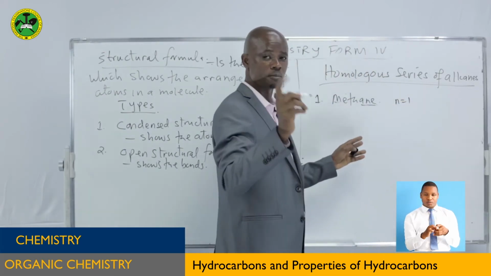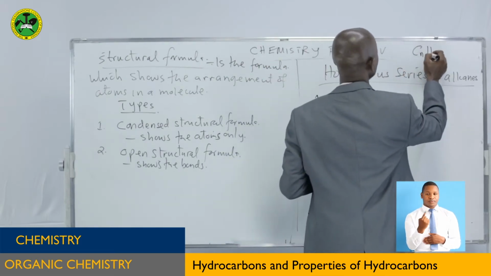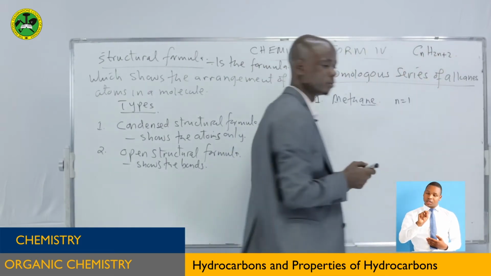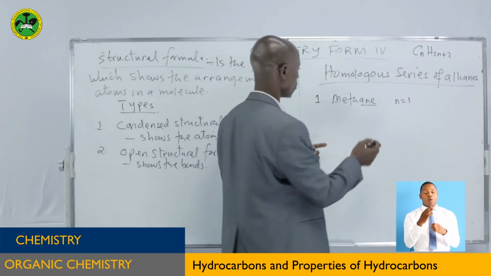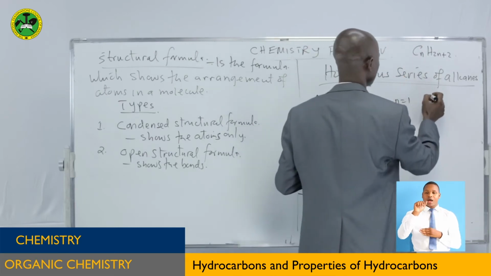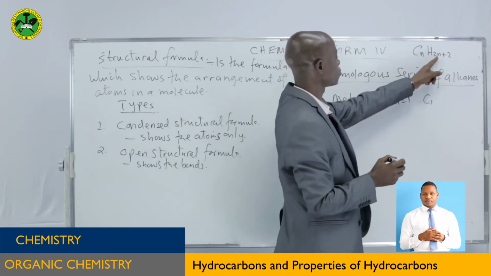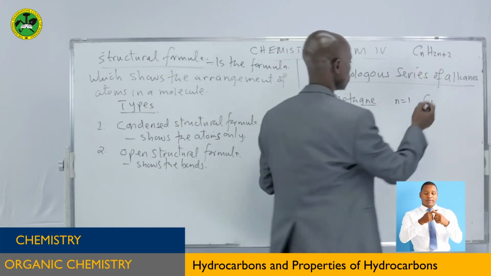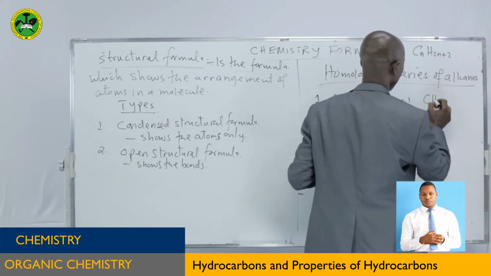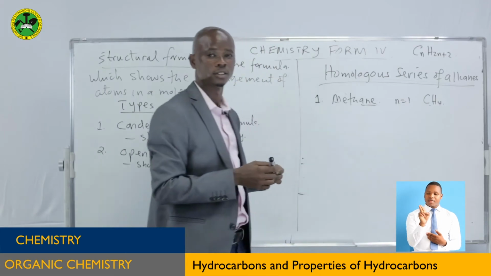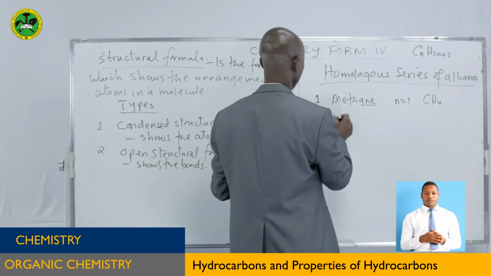Do you still remember the general formula of alkanes? It is here: CnH2n+2. So if you put here n to get the molecular formula of methane, it is very simple. You can put it here. n for C will be 1. n is 1, times 2 is 2, plus 2 is 4. So here is 4. So there is no need of writing 1 here. So the molecular formula of methane is CH4.